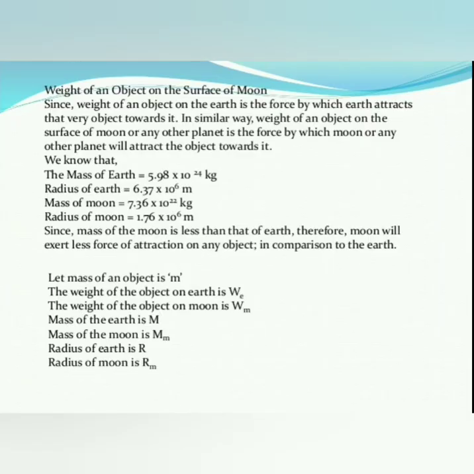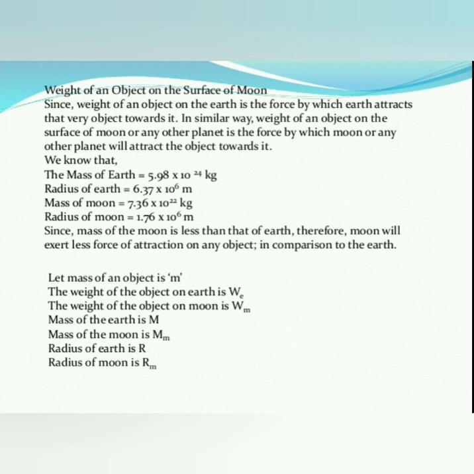Now you see here the weight of an object on the surface of the moon. The weight of an object on the earth is the force by which the earth attracts that object towards it. In a similar way, the weight of an object on the surface of the moon or any other planet is the force by which the moon or that planet attracts the object towards it, that is, W = m g.